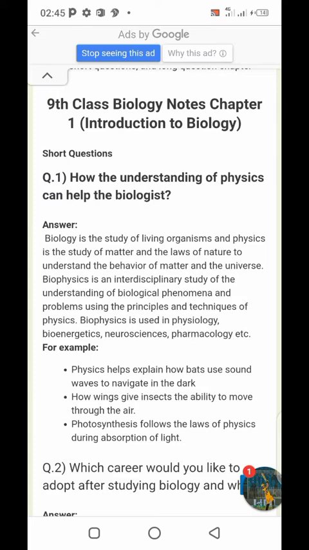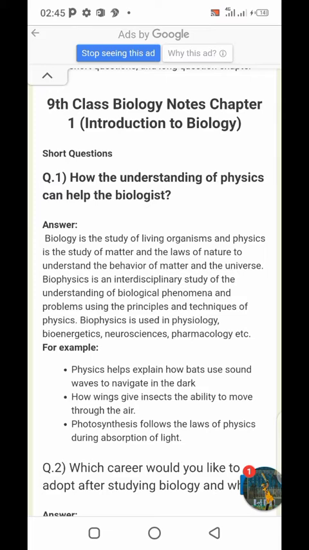Biophysics is used in physiology, and as we know, physiology is the study of the function of different body parts. Bioenergetics simply means the study of energy in living organisms. Neurosciences mean the study of neurons. Pharmacology simply means the study of drugs.